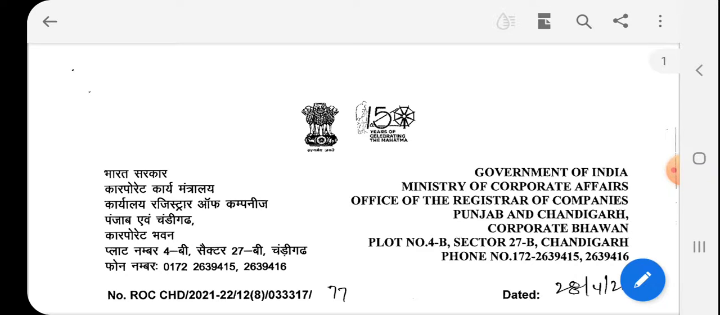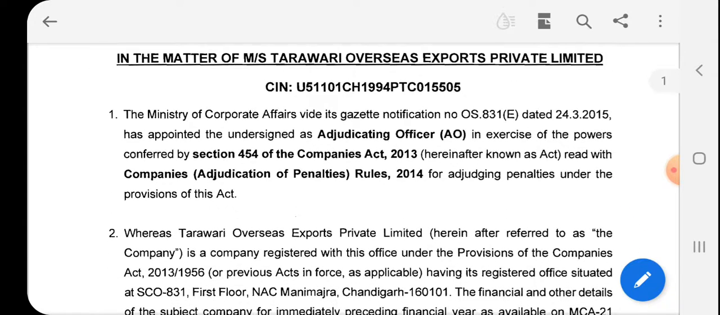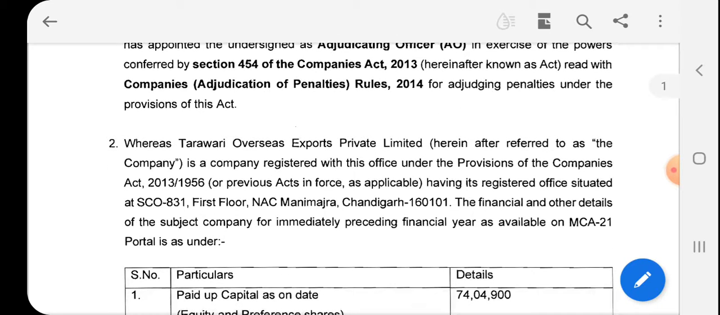Today we are discussing the Punjab and Chandigarh ROC adjudication order in the matter of Tarawari Overseas Export Private Limited for the violation of section 12 of the Companies Act. Dear friends, in this case, the company name is Tarawari Overseas Export Private Limited, having its registered office in Chandigarh.